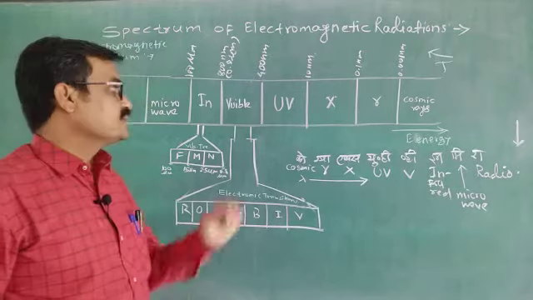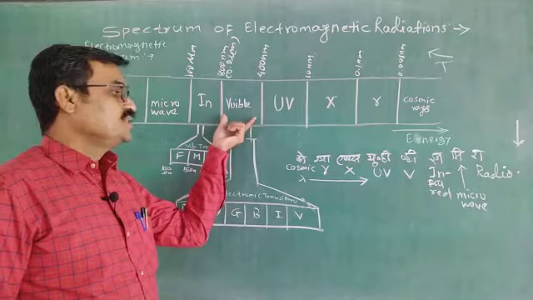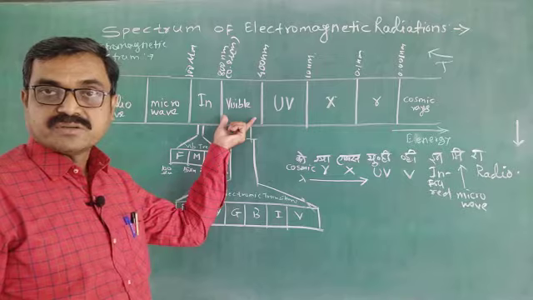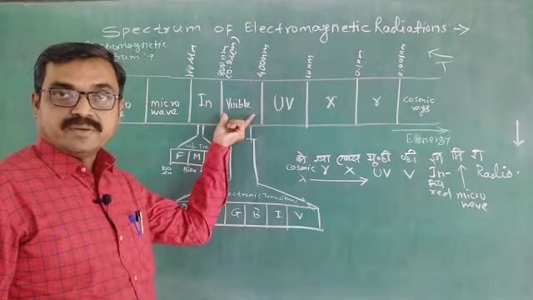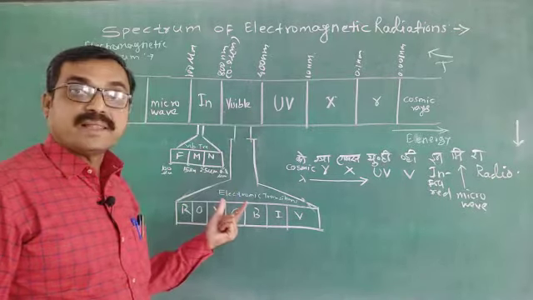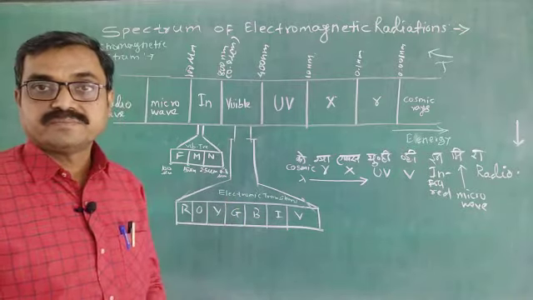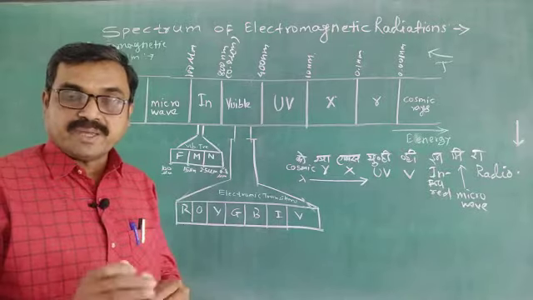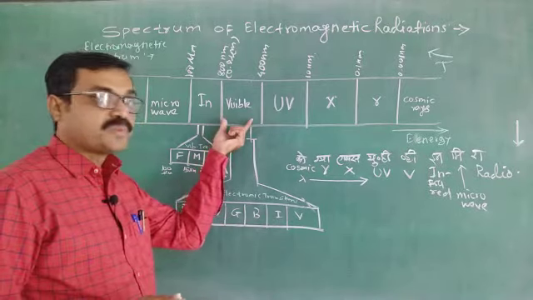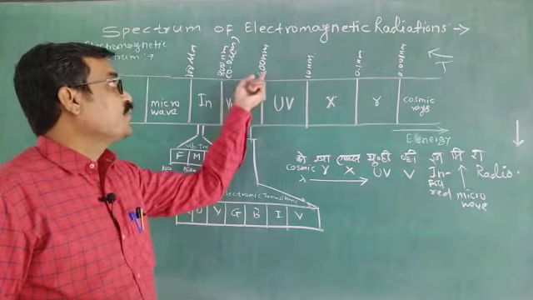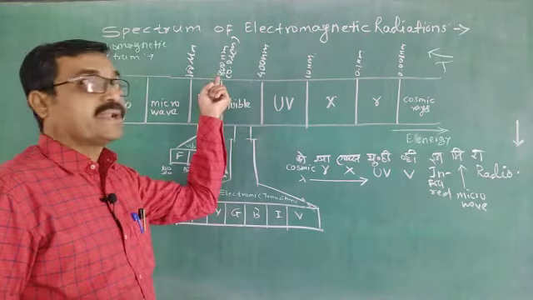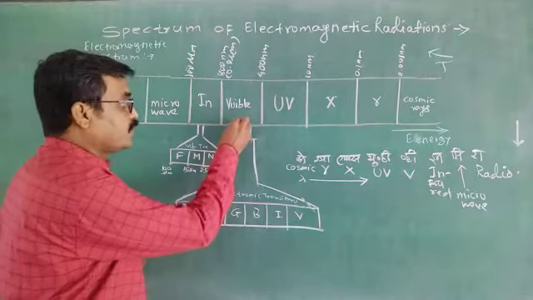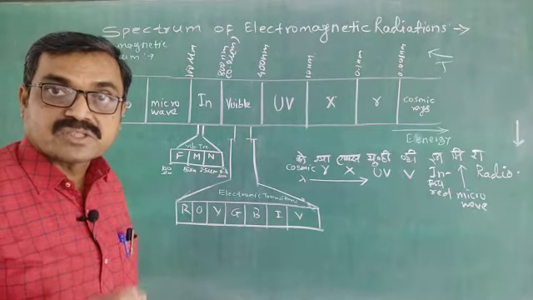Again, you must know this visible region again contains sub-regions. This visible region is related to the electronic transitions, means one energy level to another energy level, means the radiations from this visible region, say 400 nanometer to 800 nanometer, these region radiations when interact with the matter, then there is electronic transition.